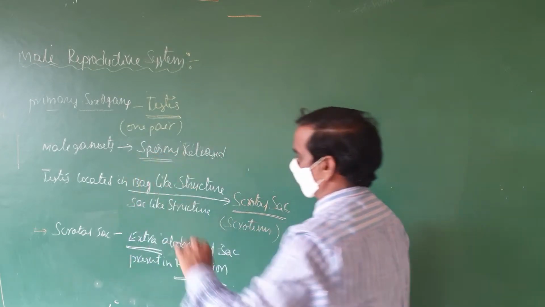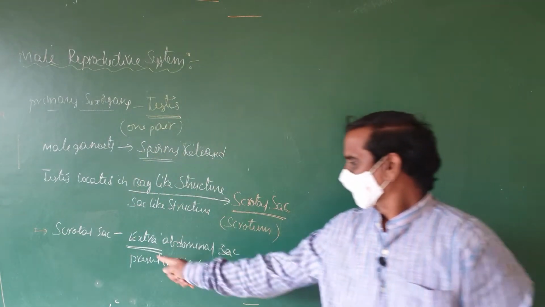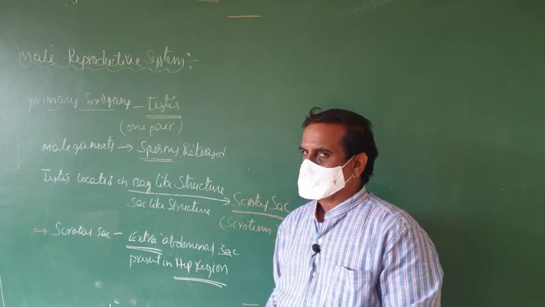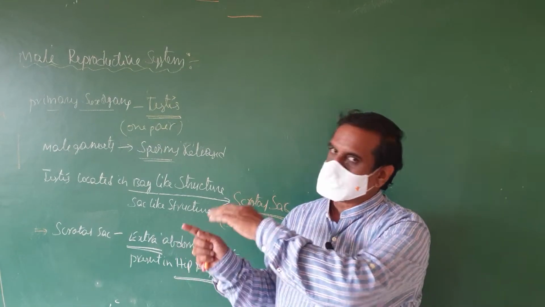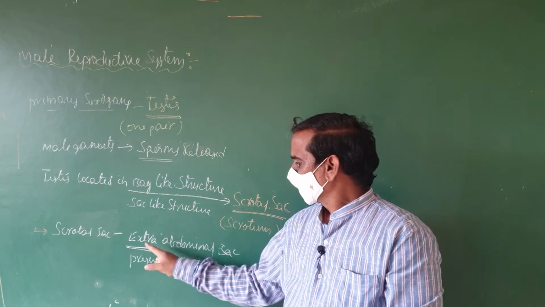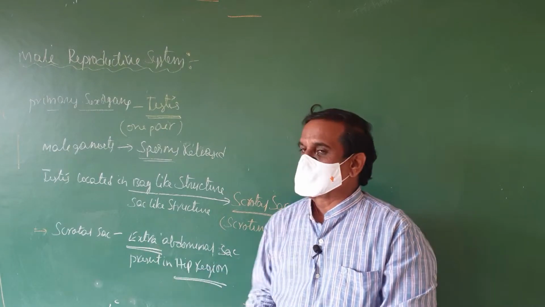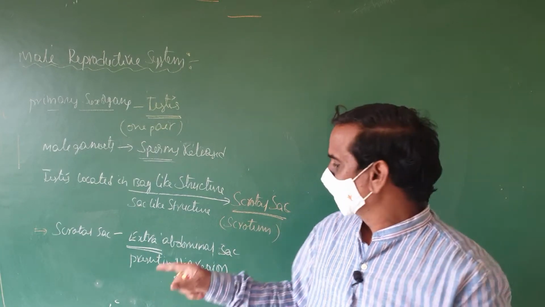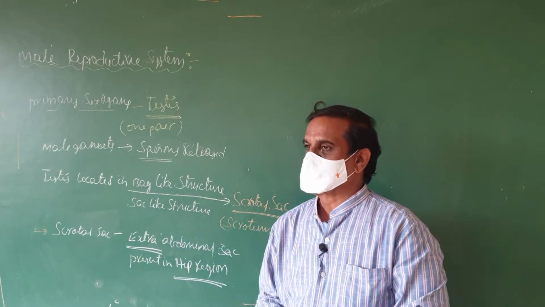You have to remember this word. The scrotal sac is an extra-abdominal sac. Actually, it is a bag-like structure located outside the abdomen. And which region? In the hip region, this scrotal sac is located.